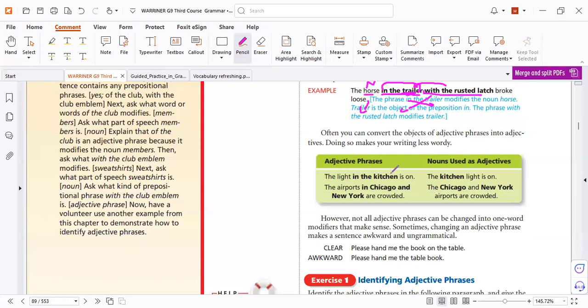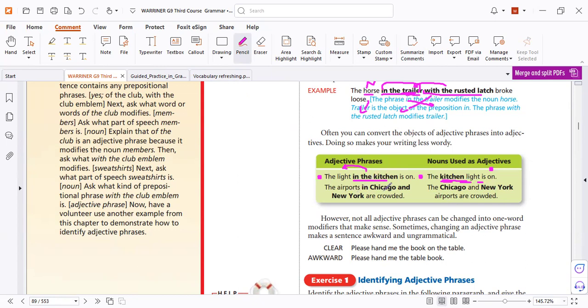Now let's see examples. Are they the same meaning? The light in the kitchen is on. The kitchen light is on, the same meaning. But here he used a compound noun. Here he used a preposition phrase. This preposition phrase describes light. So where is the light? In the kitchen. But the same meaning as the kitchen light. But here he used adjectives. Here he used an adjective phrase. No problem, the same meaning. Okay.